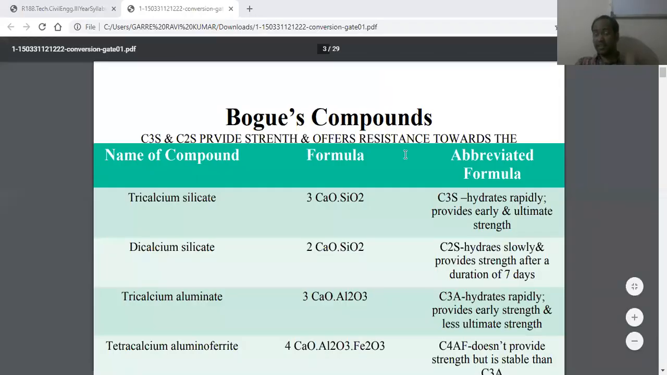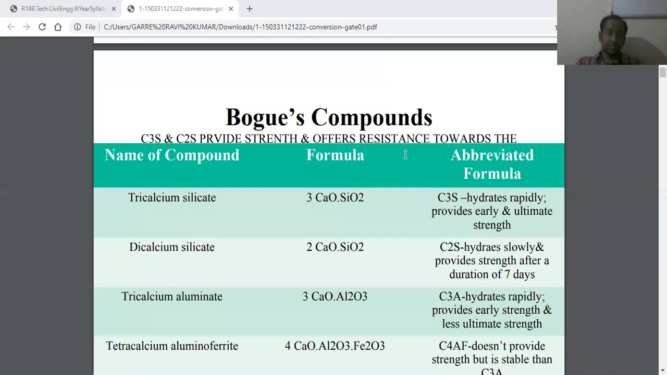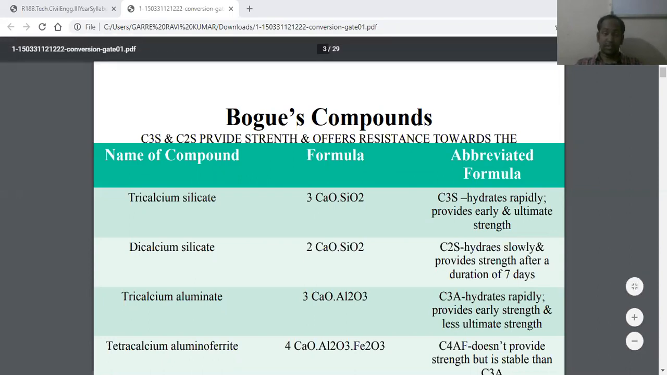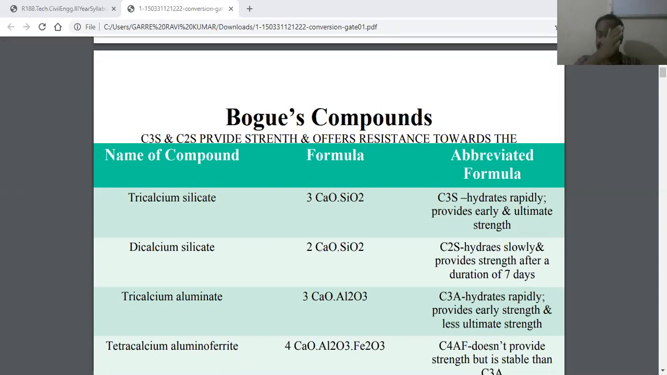And this is another composition of cement. This is called Bogue's chemical composition of cement, and according to Bogue, the cement contains components like tricalcium silicate, dicalcium silicate, tricalcium aluminate, and tetracalcium aluminoferrite. So these are the various chemical components present in cement.